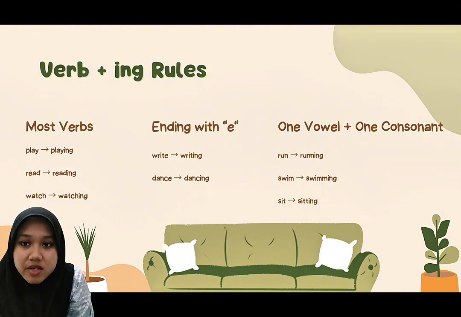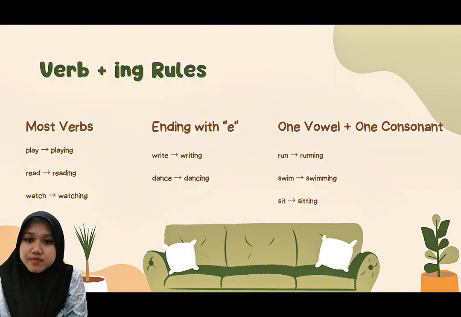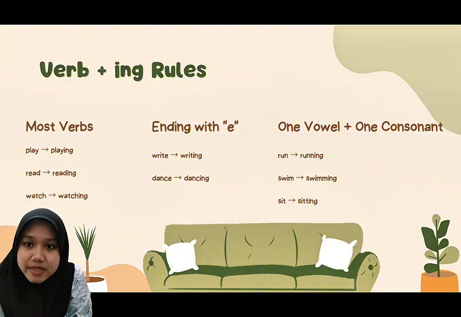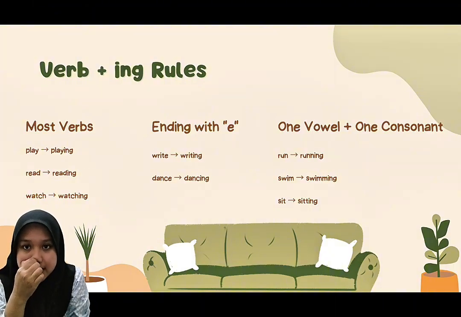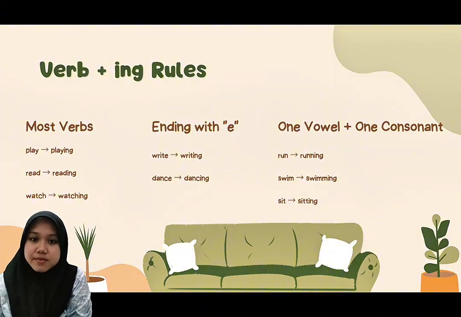But there are some spelling rules we need to remember. If a verb ends with the letter E, we usually remove the E first. For example, write becomes writing, and dance becomes dancing.